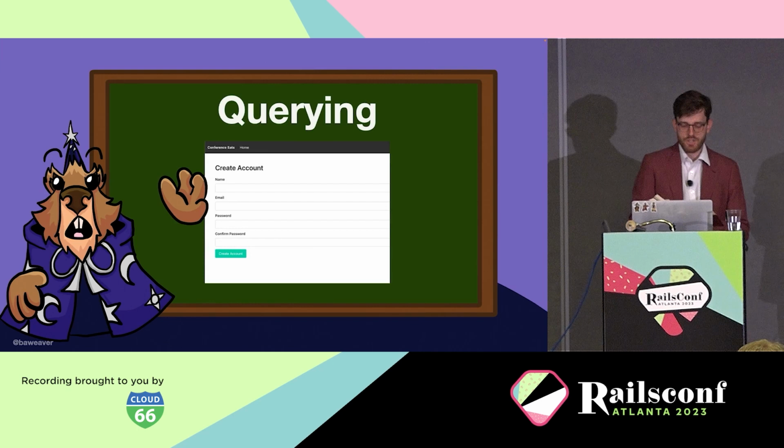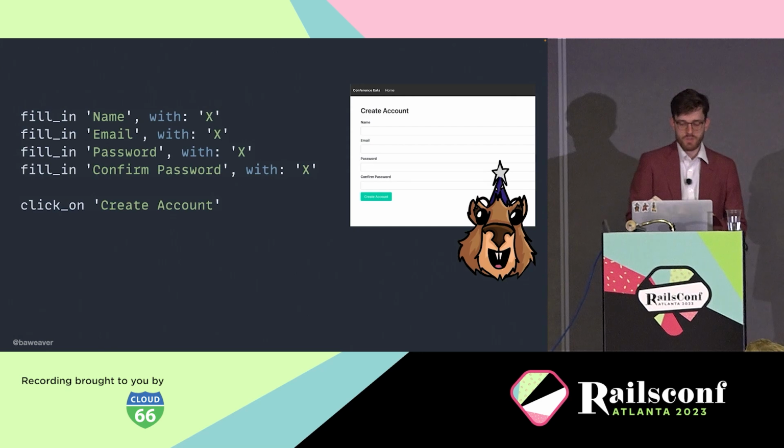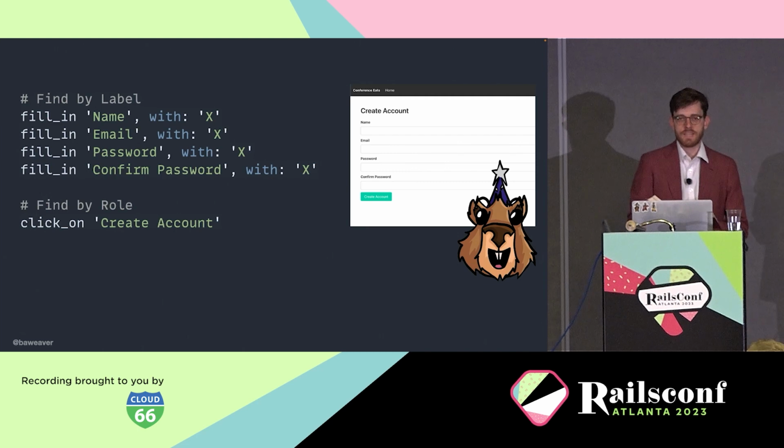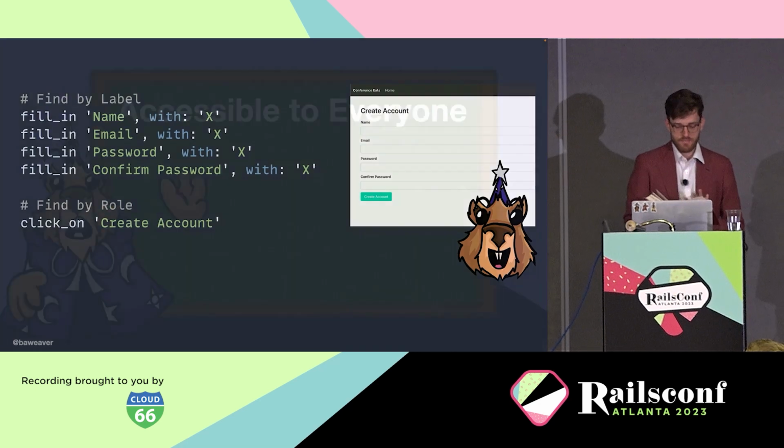Take our account creation page after the restyling. As a human, you take a look at this and you immediately want to fill in the name, email, password, and confirm password fields before hitting create account. Or in other words, you would pretty much do this in Capybara. Why does that work? Well, because fill in and click on, among many other helpers, rely on two key types of queries, which would be find something by its label and then find something by its role. And a role might be something like a button or a title. That said, these are only two, and we'll take a look at the rest of them here in a moment.